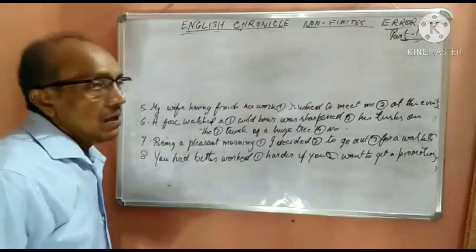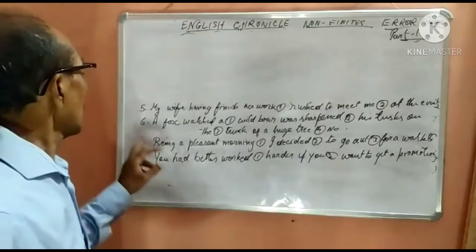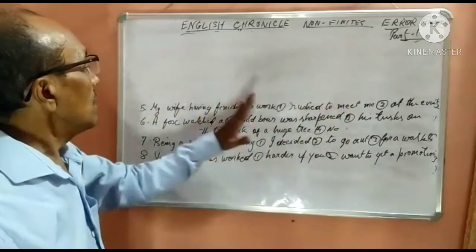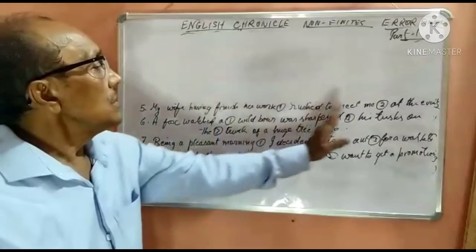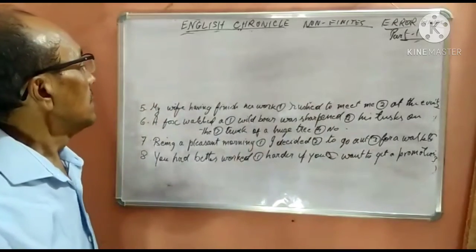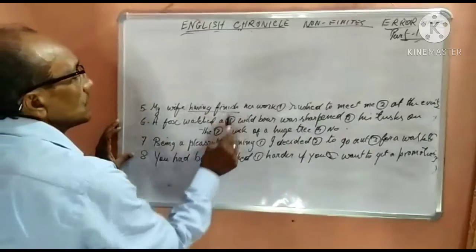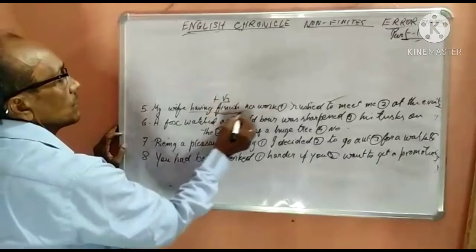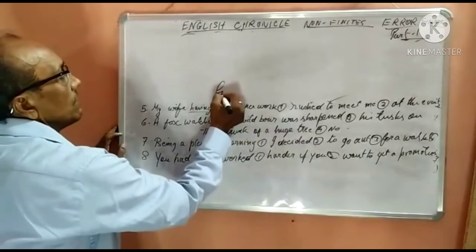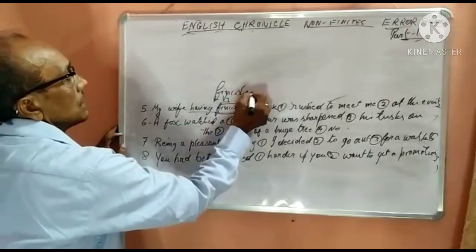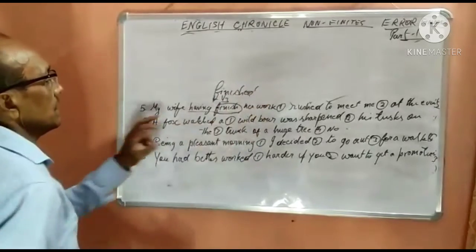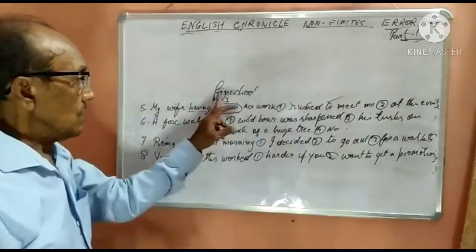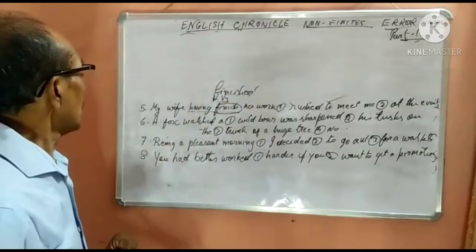Improvises. Now next question. My wife, having finished her work, rushed to meet me. Now my wife, first she finished her work, then she rushed to meet me at the event. Now this part should be having finished. This one is okay. So this is having plus V3 form of verb. So this is incorrect. It should be having finished. So the mistake is in the first part.